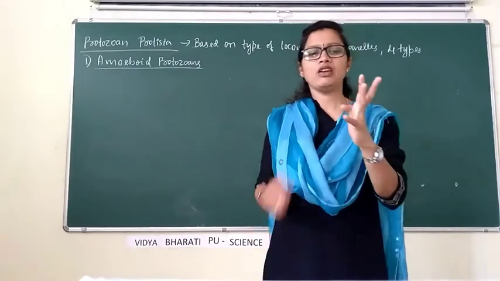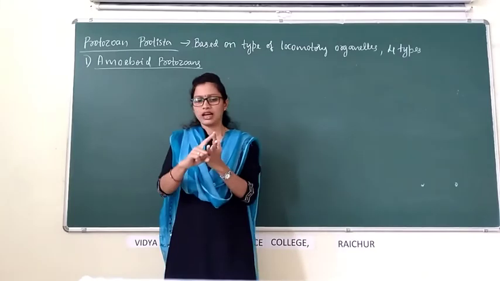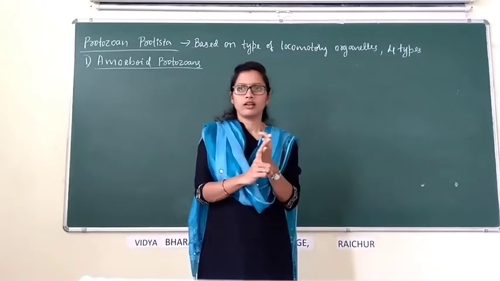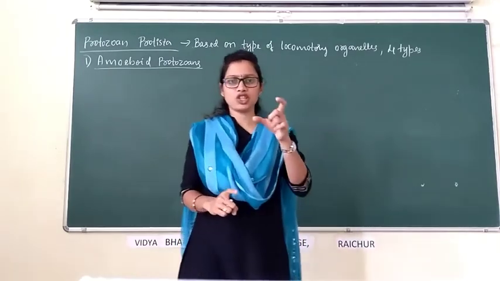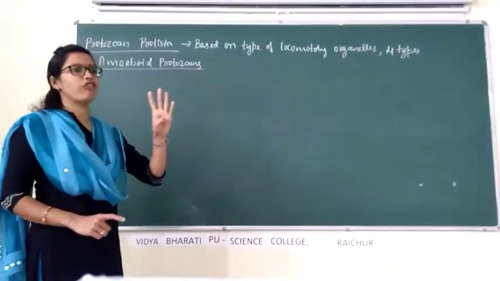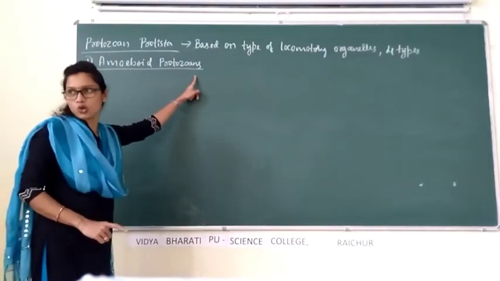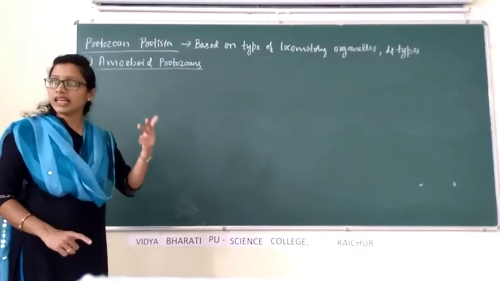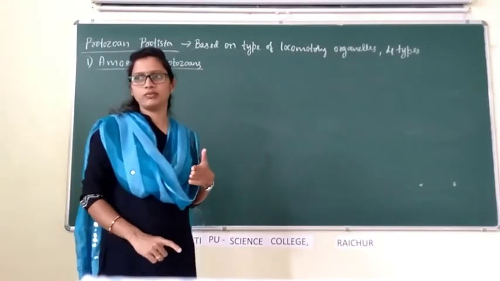There are mainly pseudopodia or cilia or flagella as the locomotory structure present in case of protista. Based on the type of locomotory organelle present in the body, protozoan protista are classified into 4 groups, such as amoeboid protozoans, flagellated protozoans, ciliated protozoans, and last one is sporozoans.